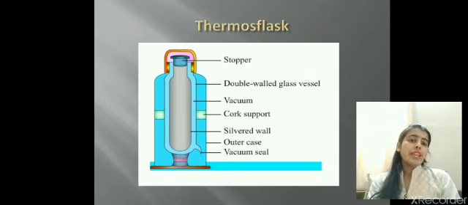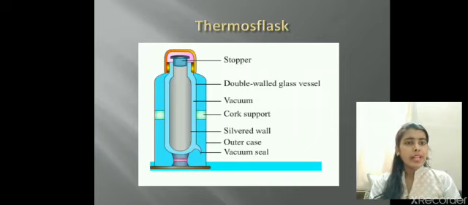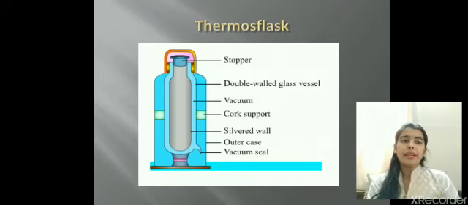So now there is a double walled glass vessel. These double walls have in between no air, no material, there is only vacuum. Now what is the role of vacuum here? Because I told you conduction and convection require a medium. So when I have removed the medium, loss of heat due to conduction and convection can be prevented. Cork support is provided here to keep the flask in place.